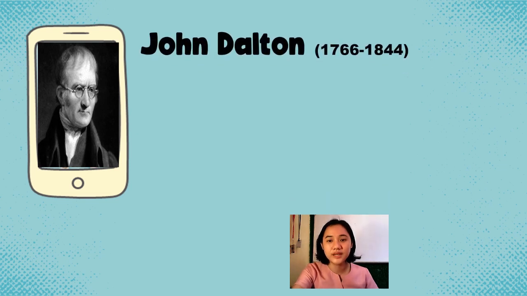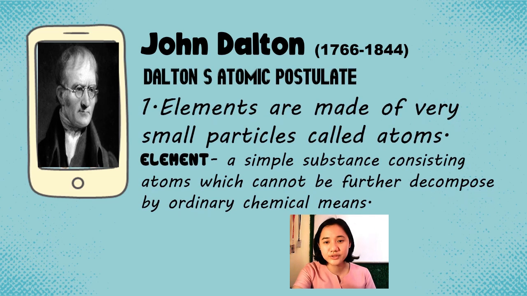So, after many attempts of trying to explain what really an atom is, here comes John Dalton, an English chemist who integrated the work of Proust and Lavoisier and then used them to provide the atomic theory of matter. So, Dalton's atomic theory was the first to complete the attempt to describe all matter in terms of atom and their properties. So, here's the summary of his work. First one, he said that elements are made up of very small particles called atom.